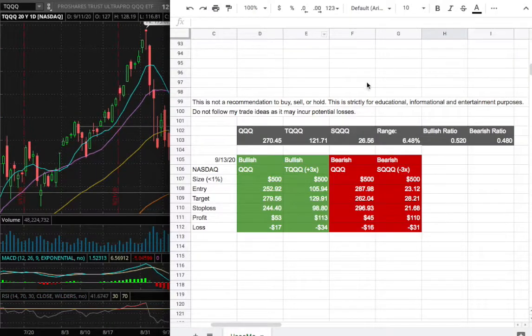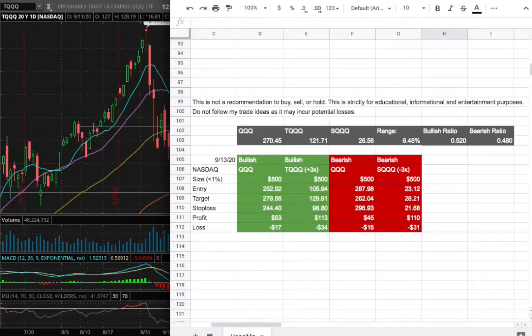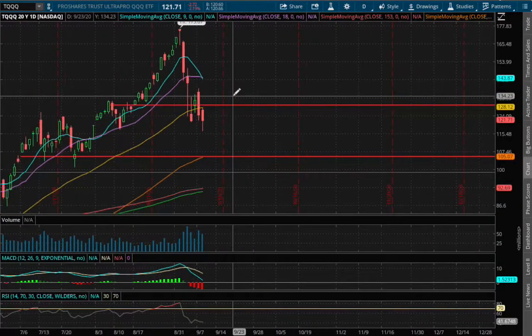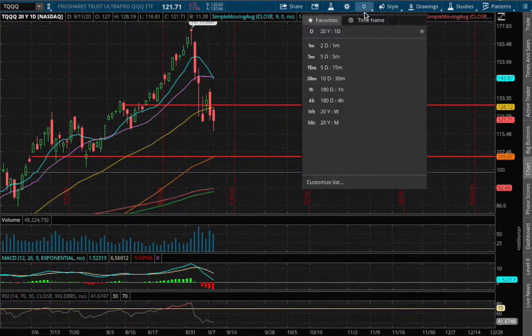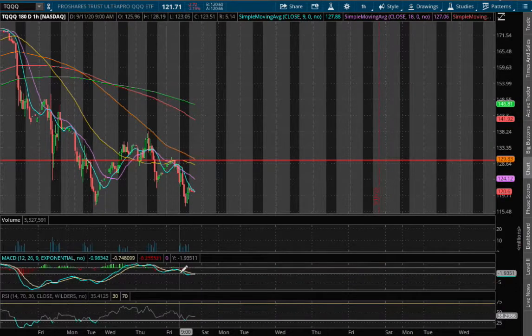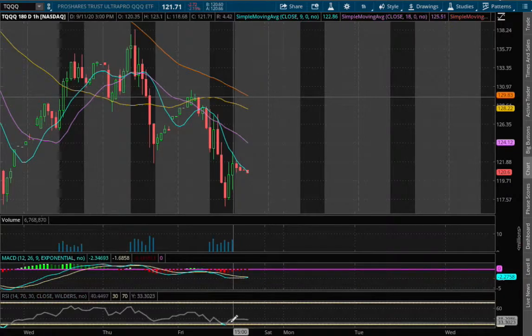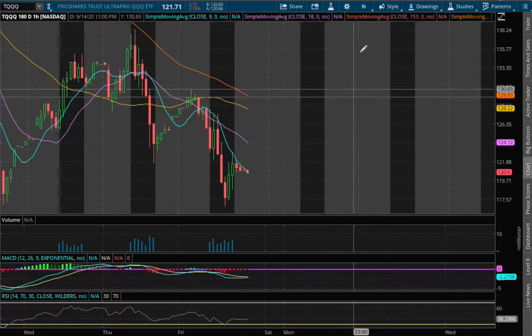In this video, we'll be going over my trade idea of the week and the day-by-day probability model. So let's start off with the technical analysis for TQQ. On Friday, it closed down 2.2% on the 1-hour chart. We have the negative MACD, still see signs of it converging, and we are also near oversold on the RSI.